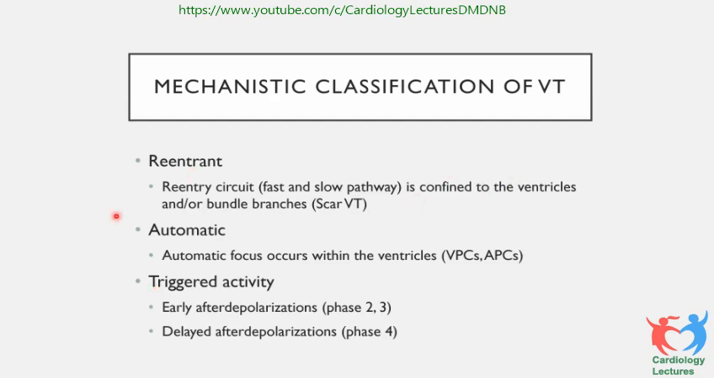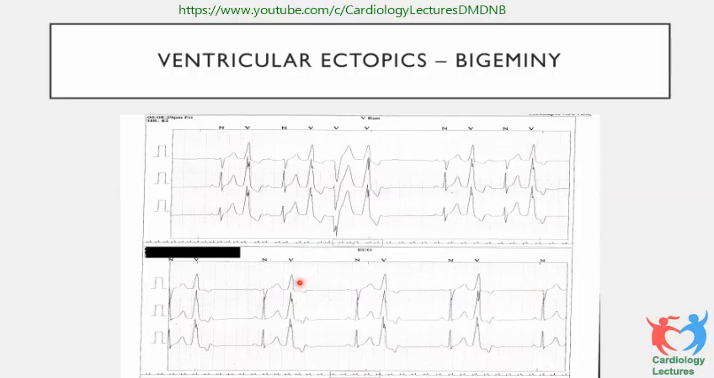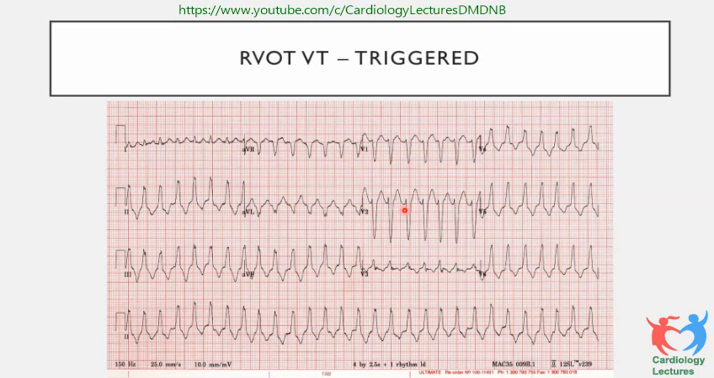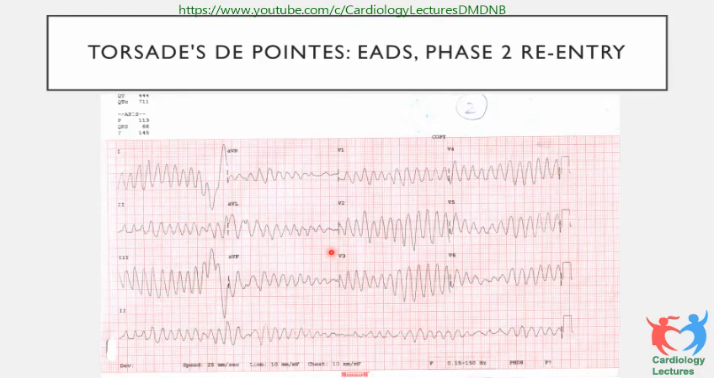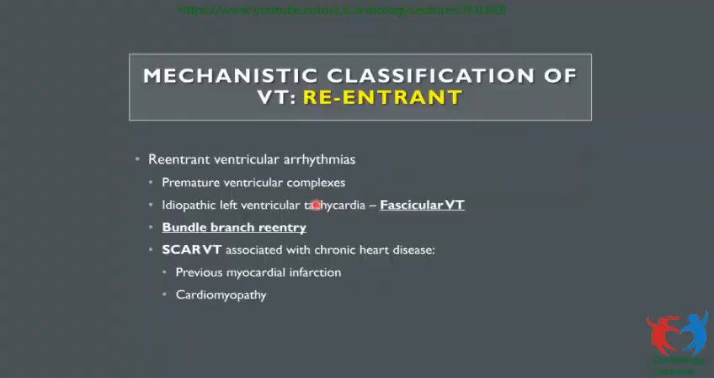Now going to VT, again it is reentrant or automatic or triggered activity, the same mechanisms. In ventricular ectopics, very commonly it's a triggered activity, and RVOT VT is a triggered mechanism. So obviously it is not a reentrant circuit, so you have to go to a particular point to ablate these tachycardias. Or there is early afterdepolarization, phase 2 reentry. I don't think you need to remember so much. In a polymorphic VT degenerating into VF, there are spiral waves and rotors to perpetuate this kind of tachycardia.